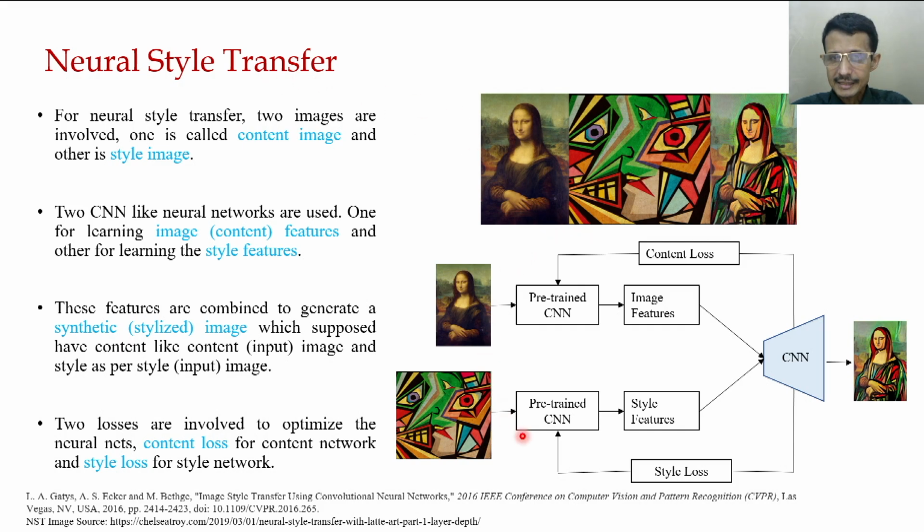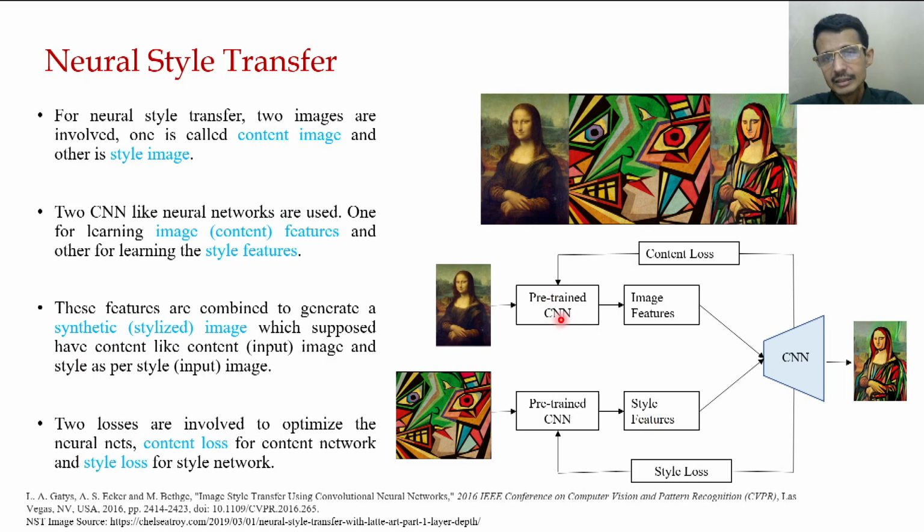This is a CNN based process, where two pretrained CNNs are involved. One is for image content features, which generates the content image features. The other is a pretrained CNN that generates the style features.